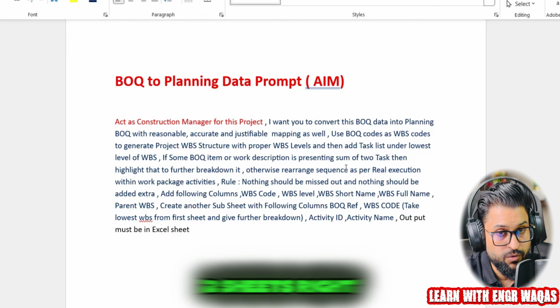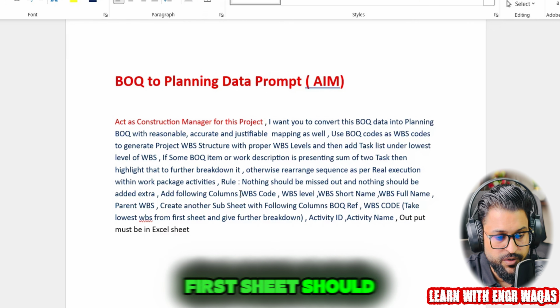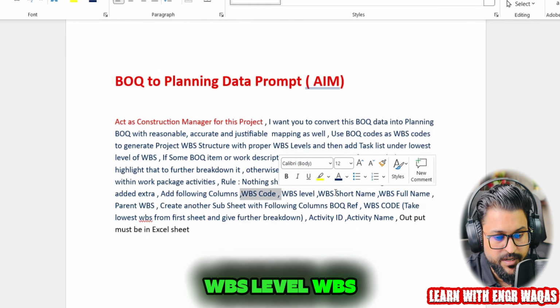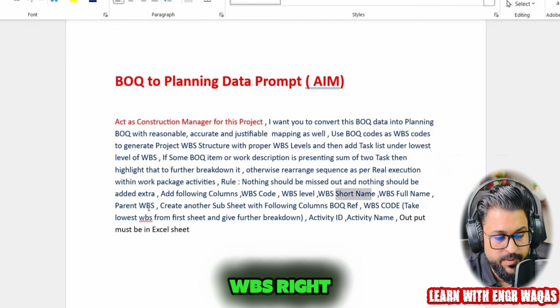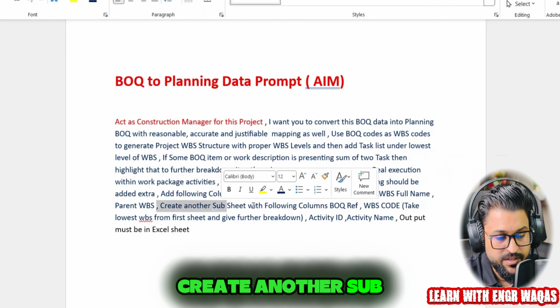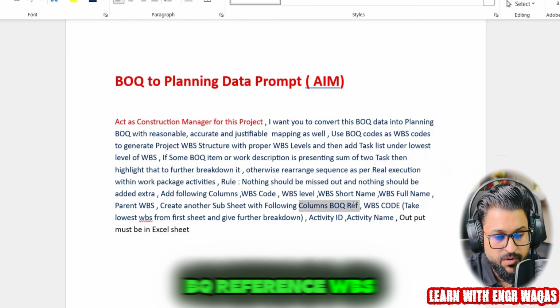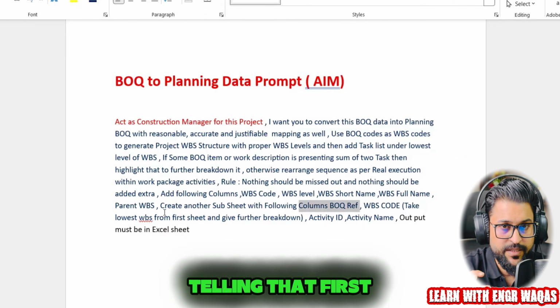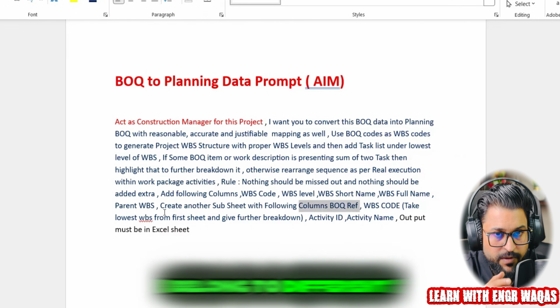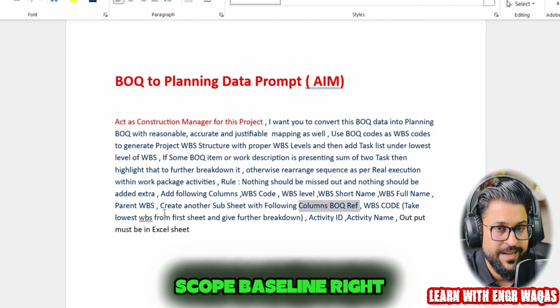I need two sheets, right? The first sheet should carry WBS code, WBS level, WBS short name, WBS full name, and then parent WBS, right? Create another sub sheet with the following columns: BOQ reference, WBS code, take lowest level. I'm just telling you that the first sheet should belong to the different levels of WBS. This is called the scope baseline, right?